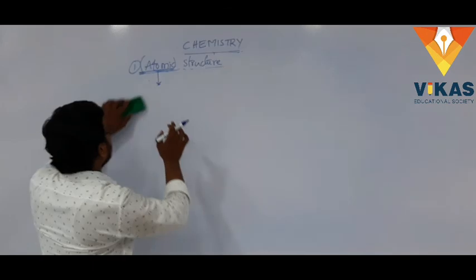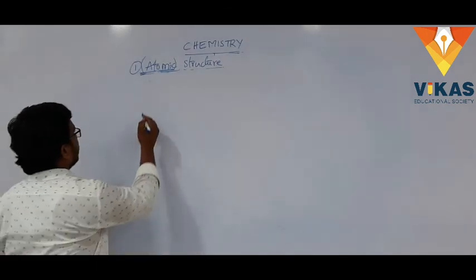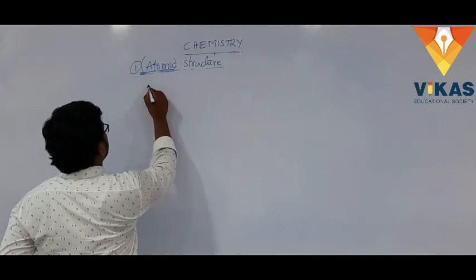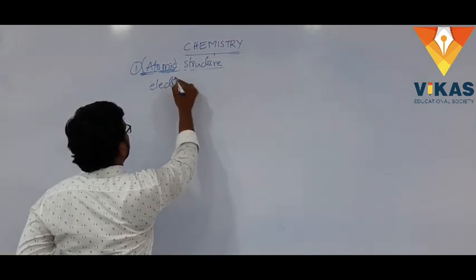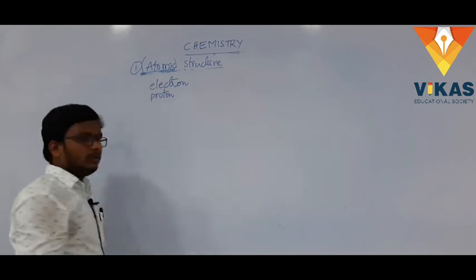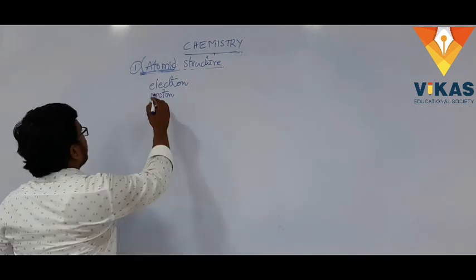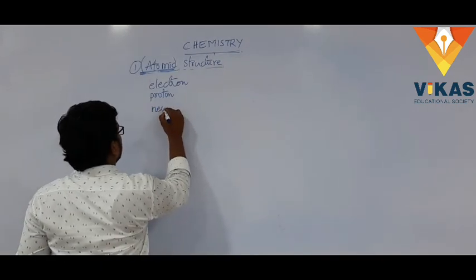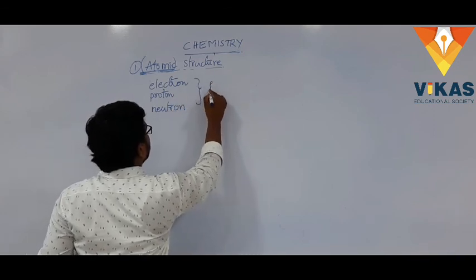We will not look at all those things. In this chapter, in our class, we will only have a look at the electron and the proton, though electron, proton, and neutron are called fundamental particles.